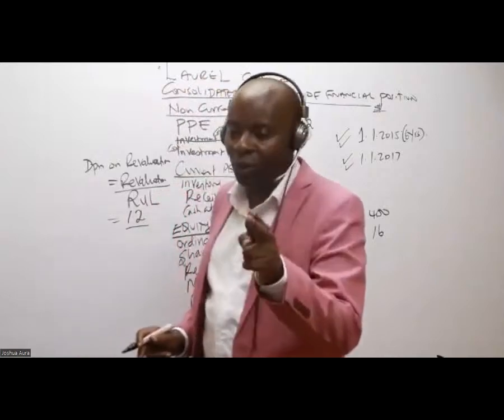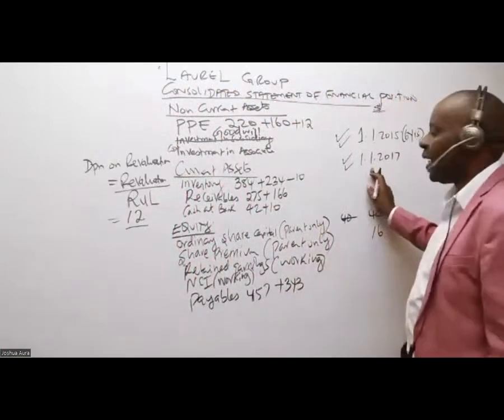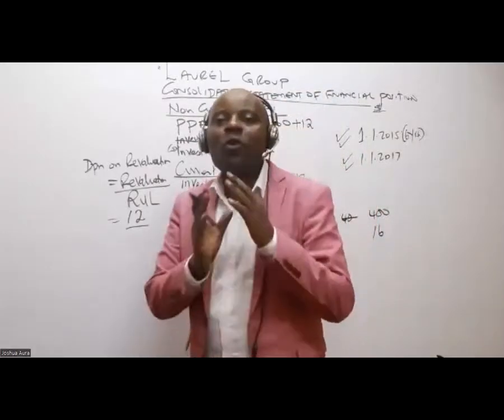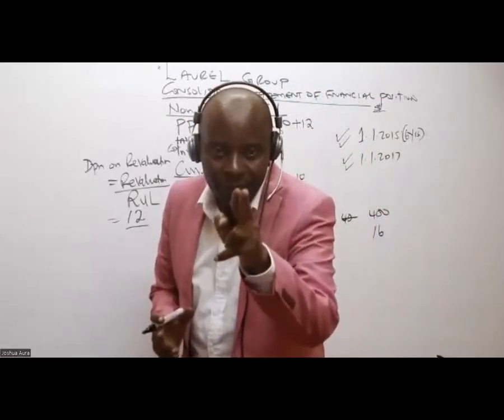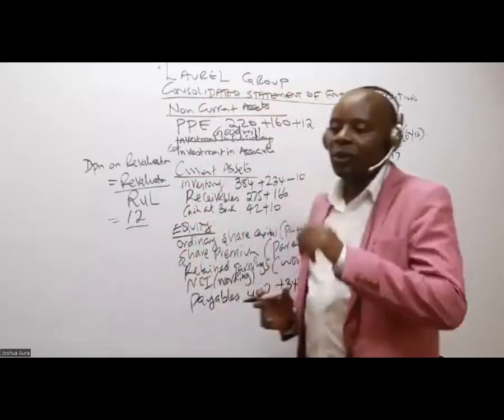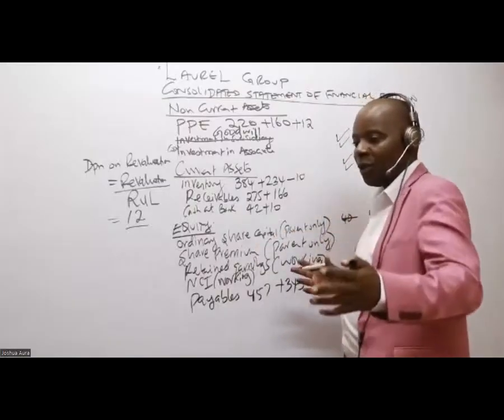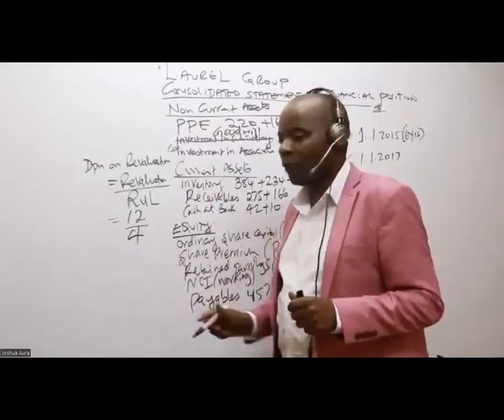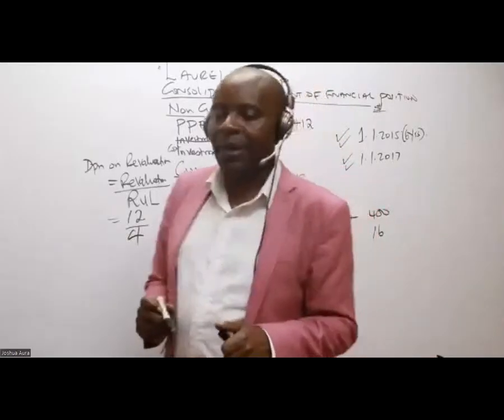Don't count 2017 because 2017 is at the very beginning. So by the time we are revaluing this, we have already consumed 2 years. So the remaining useful life is 4.